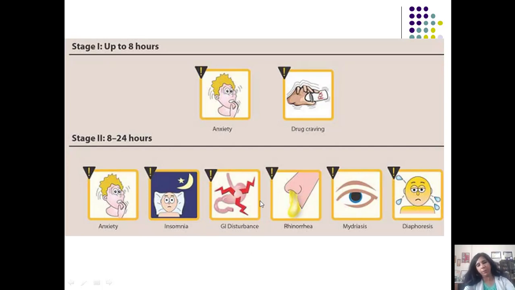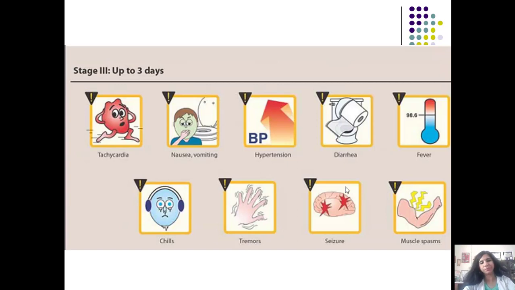Morphine causes constipation, so the person is going to get diarrhea. Morphine causes pinpoint pupil, so the person is going to have dilated mydriatic pupil. Morphine has a calming down effect, so the person is going to have anxiety and a lot of sweating and rhinorrhea. See, these effects, insomnia, anxiety, mydriasis, are opposite to the opioid action, and that is what we have to appreciate.